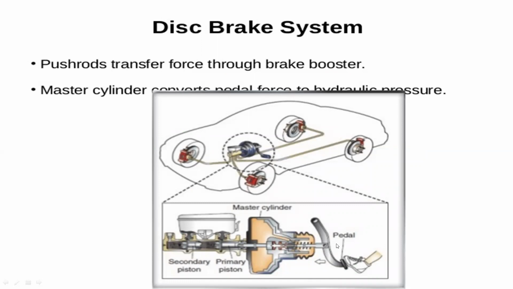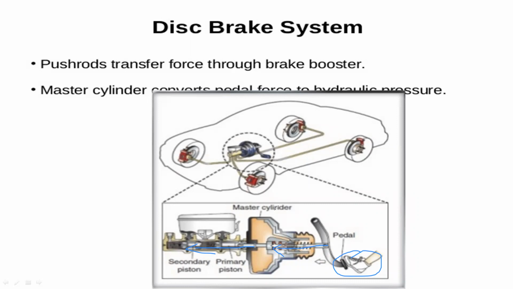You can see that the pedal is applied, and the force is applied on the pedal. Automatically the lever connected to that pedal is activated to push the piston, and there is a cylinder. In that cylinder, the fluid is compressed when the primary piston and the secondary piston move. With this connection, the brake pads are connected through the piston with different linkages, and the brake pads are activated to hold the wheel.